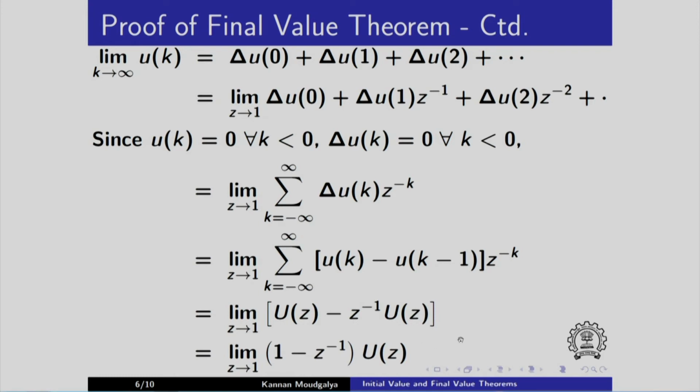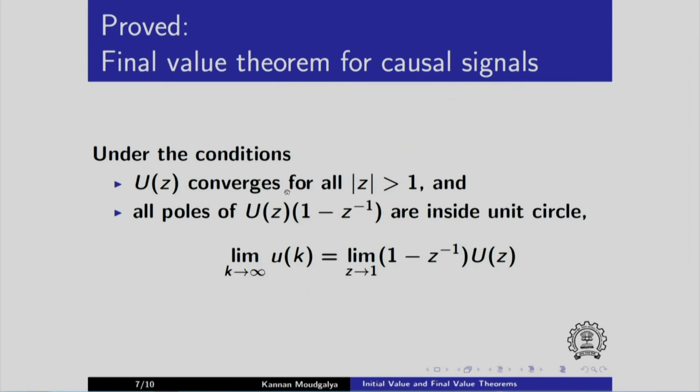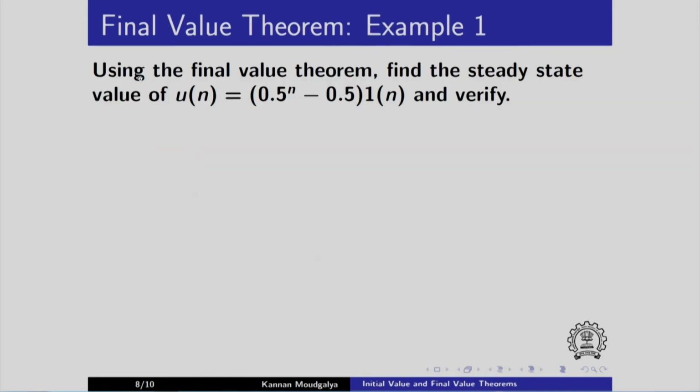So here is the final value theorem which we have proved. So limit k going to infinity of u of k is given as this. It is important to remember that this is true only for causal signals. We will give an example.